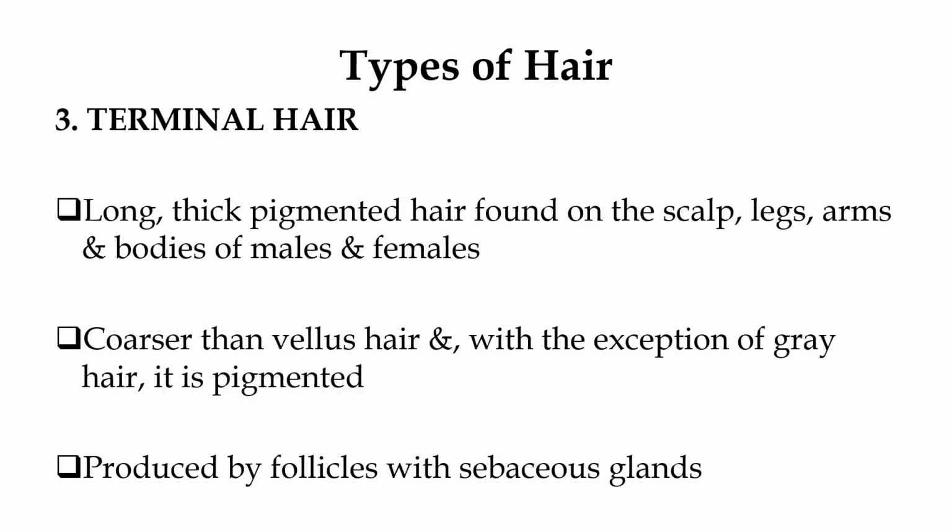The third type of hair is the terminal hair. These are characterized by the presence of long, thick, pigmented hair which is found on the scalp, legs, arms, and bodies of males and females. They are basically coarser than the vellus hair, and with the exception of gray hairs, it is pigmented. They are produced by follicles with a sebaceous gland.